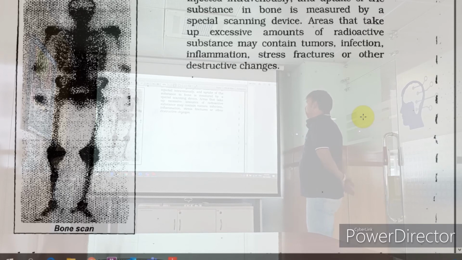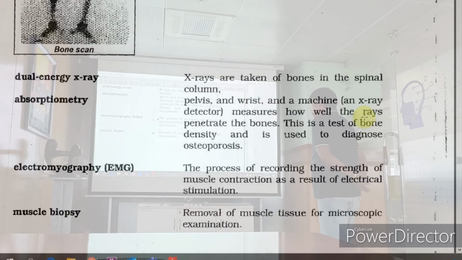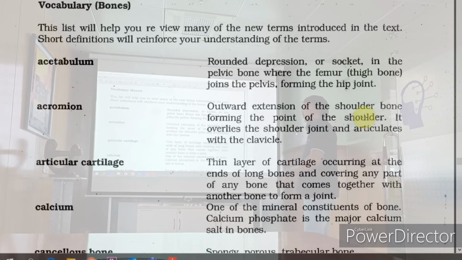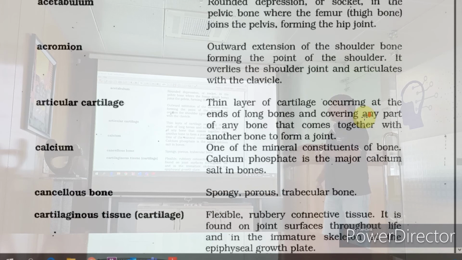Okay, scroll down. I think you need to go through this vocabulary. Acetabulum means round depression. What femur ends, what all it has, what all processes it has. These are the nomenclatures and study section which you should read. Like acromion means what? It is the shoulder bone here. Then acetabulum in the pelvic bone, it is where the femur and the pelvis join. This is acetabulum, acromion.